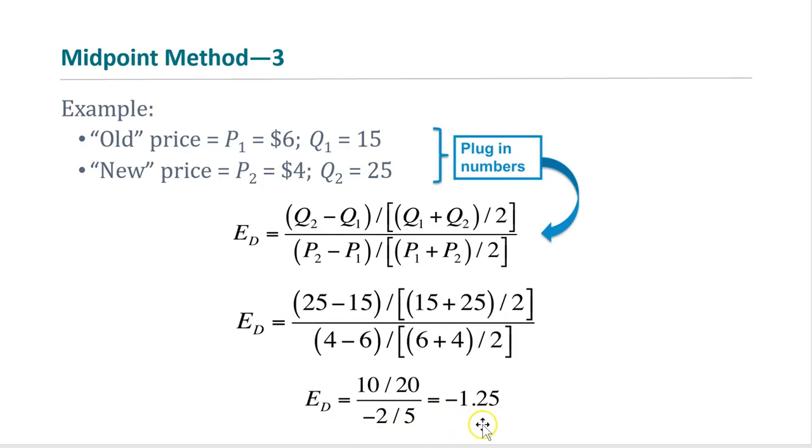Voila, you see you got a negative elasticity. That means it is proving the law of demand. Now what is this number negative 1.25 saying to you? What does it mean? It means that if the price increases by 1%, quantity demanded will decrease by 1.25%. So that means the price elasticity for this good is elastic.